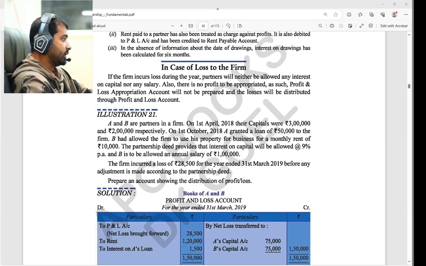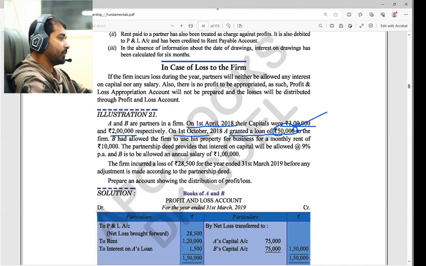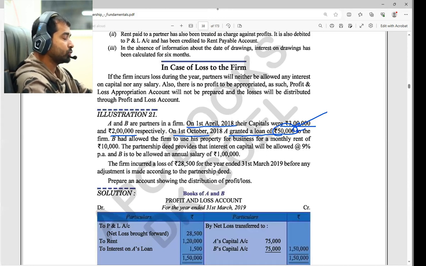Let's see one question here. A and B are partners in a firm on 1st April 2018. This is the starting of the firm, right? Their capitals were 3 lakh and 2 lakh respectively. On 1st October 2018, A granted a loan of rupees 50,000 to the firm. This we cannot ignore. This is not part of the profit going to the partners' benefit. It is compulsory, interest on loan.